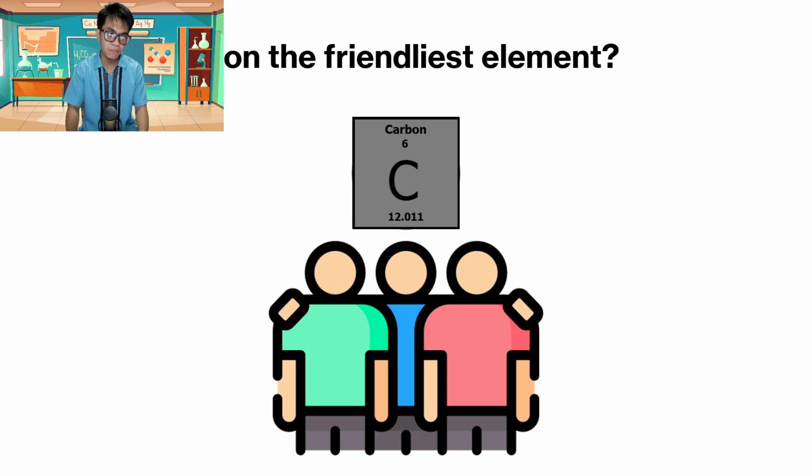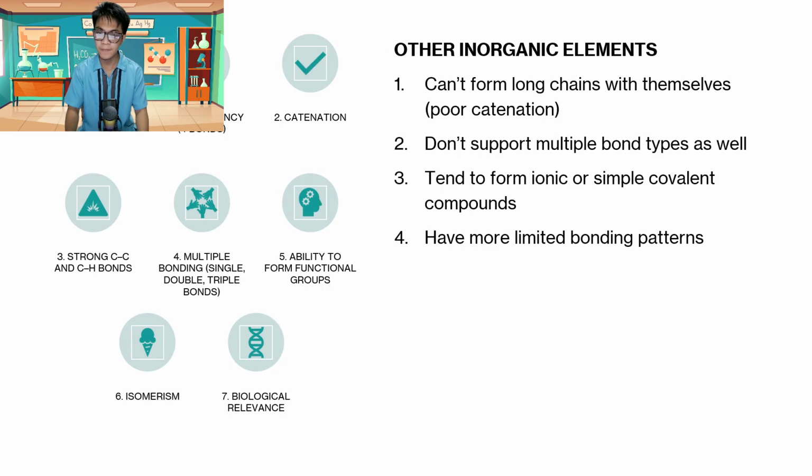So why is carbon the friendliest element? In comparison to inorganic compounds or elements, first, carbon has tetravalency, or it can form four bonds with no lone pairs.